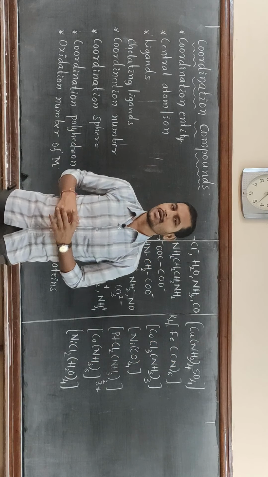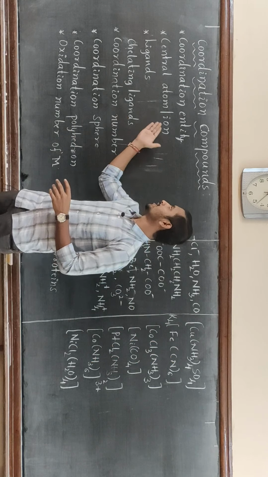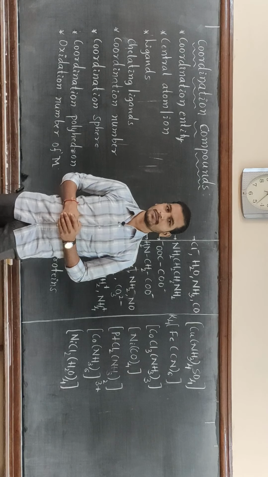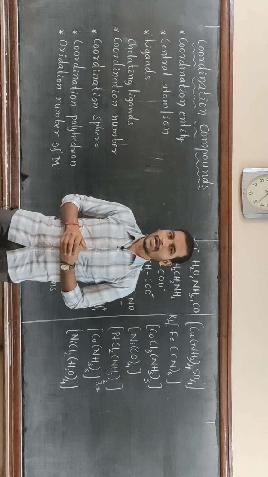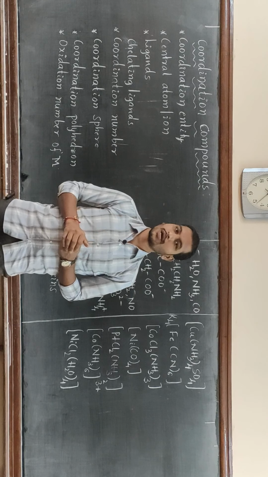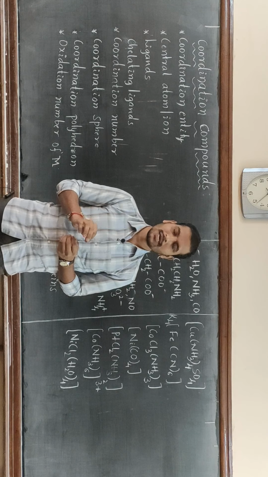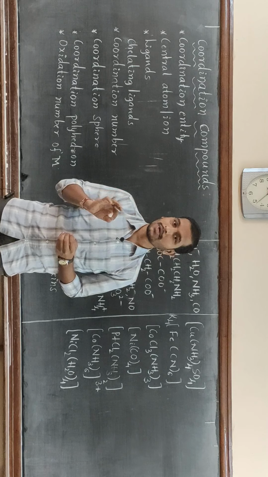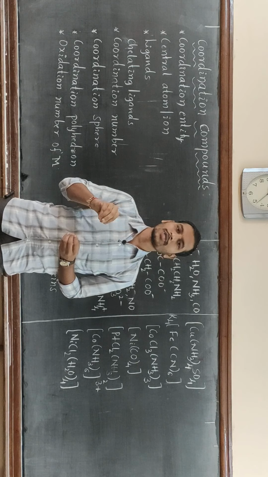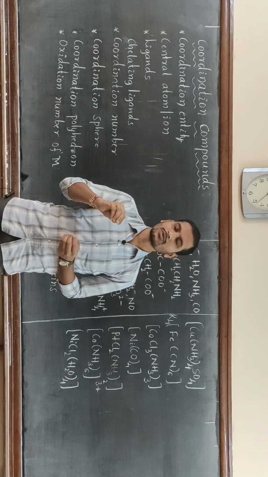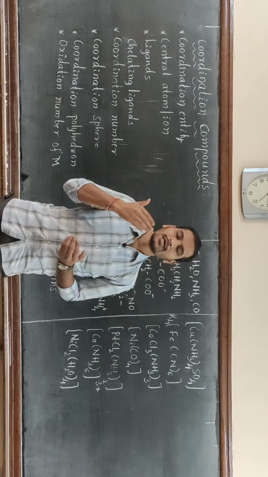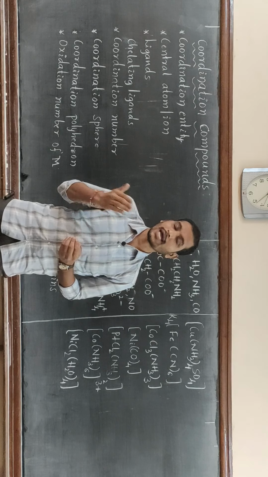And the next terminology is central atom or ion. You know that any coordination compound contains a central metal atom or ion along with the molecules or ions which are directly bound to that metal ion or atom.